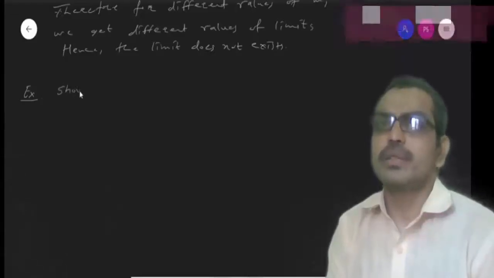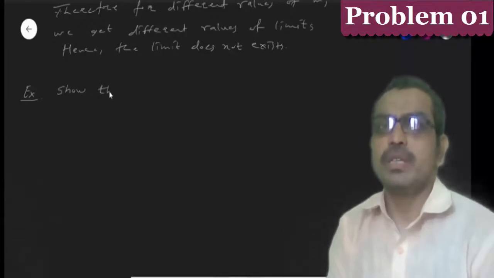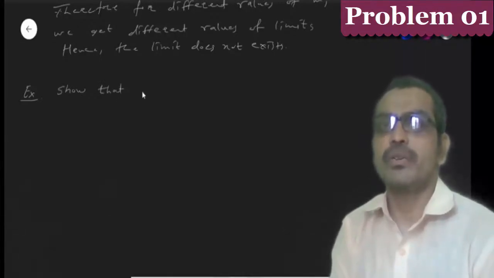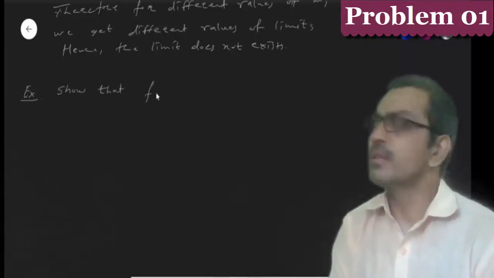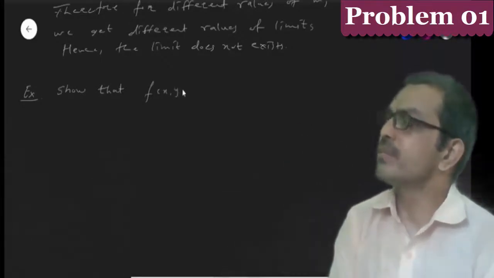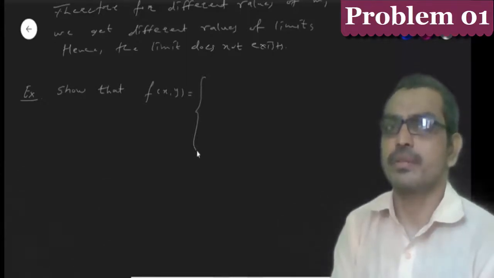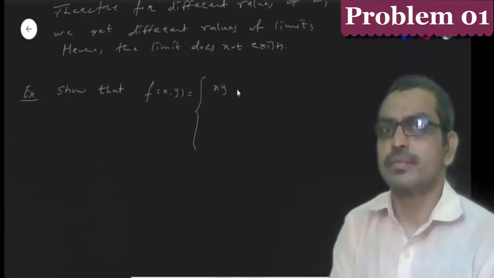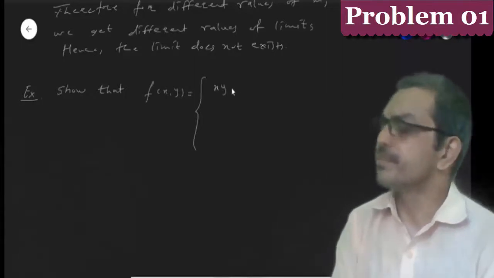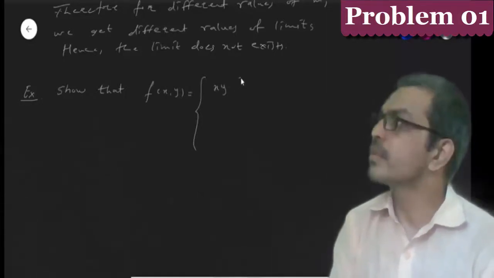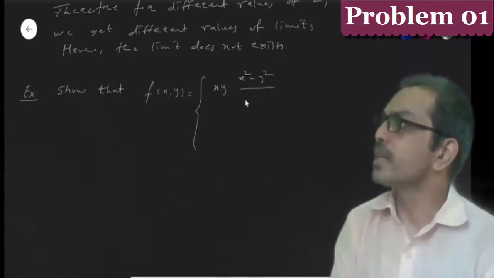Hello friends, today we will see more examples on the continuity of the function. The first example: show that the function f(x,y) is equal to x y times (x square minus y square) divided by (x square plus y square),